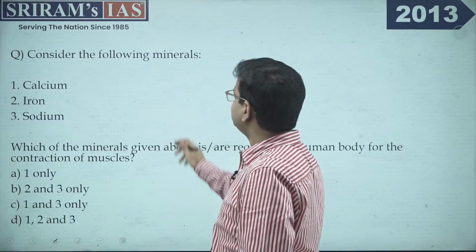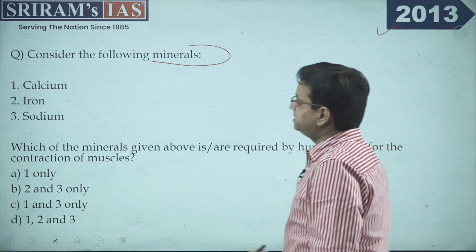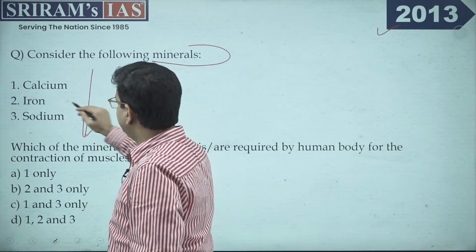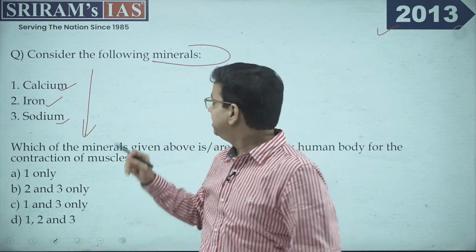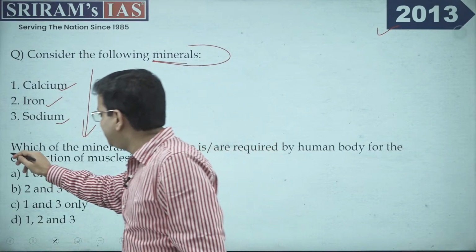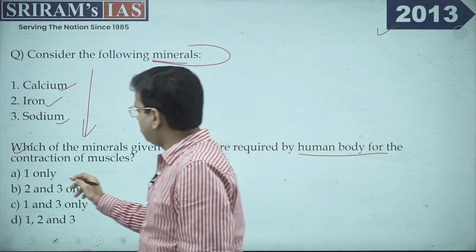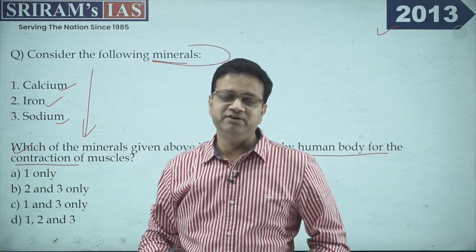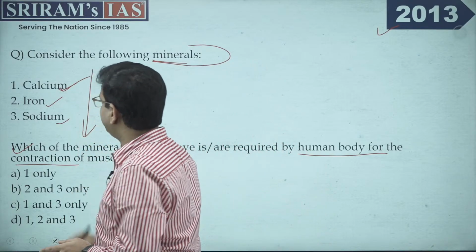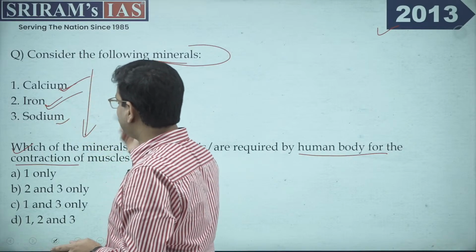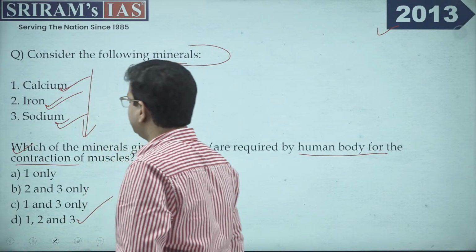Now the other question: consider the following statements with regard to minerals. This is from 2013. It is asking about three specific minerals: calcium, iron, and sodium. You have to identify which of the following minerals are required by the human body for muscle contraction. If you look at each and every mineral, calcium is important, calcium helps. Sodium, and when it comes to iron, iron does help, and sodium also helps. So 1, 2 and 3 are all important components.